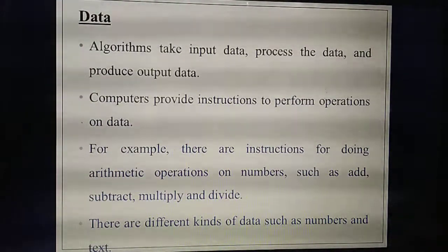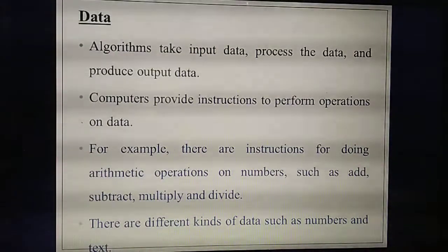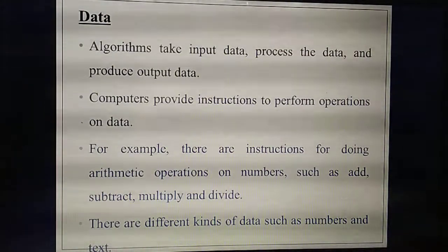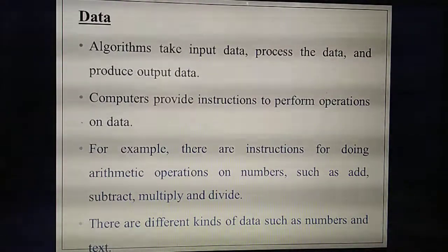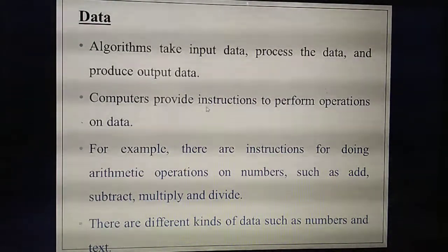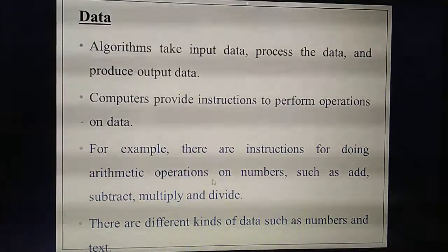Then the process or instructions: take a bowl, pour the water and then milk, then put the coffee decoction, then filter it. Based on those instructions you do the operations and prepare the coffee. That's the second point: computers are provided instructions to perform operations.